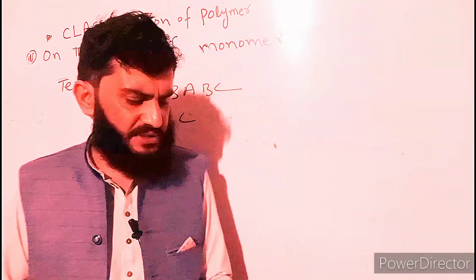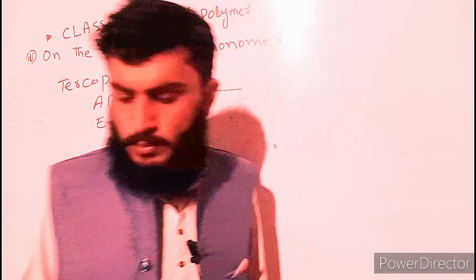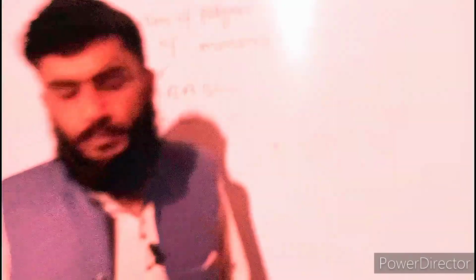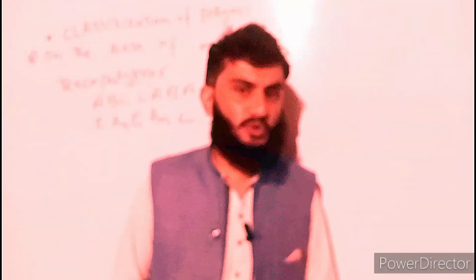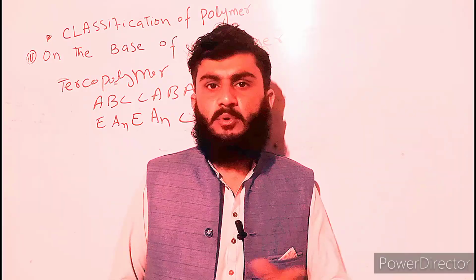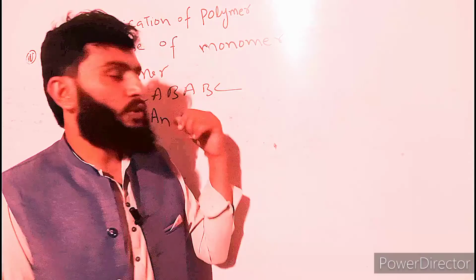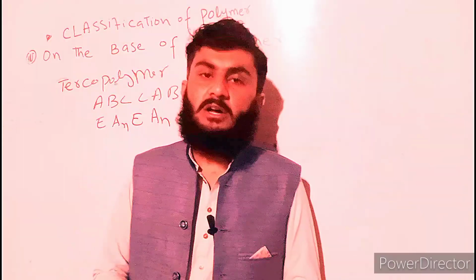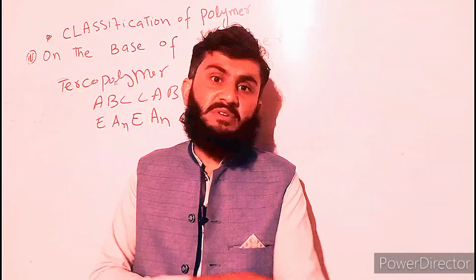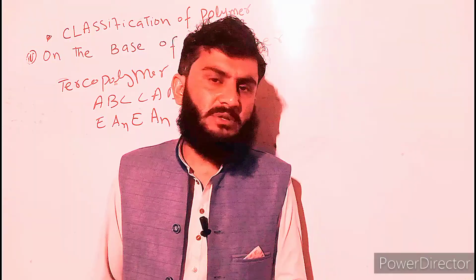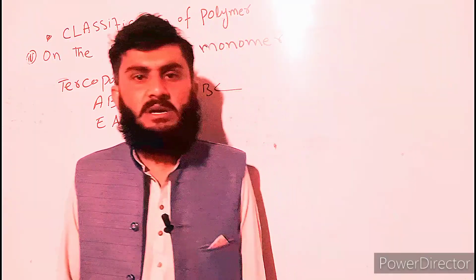So we have discussed homopolymer and copolymer. Homopolymers are those polymers which are composed of the same type of monomer, and copolymers are those polymers which are composed of more than one type of monomer.